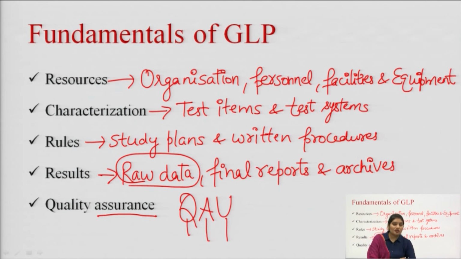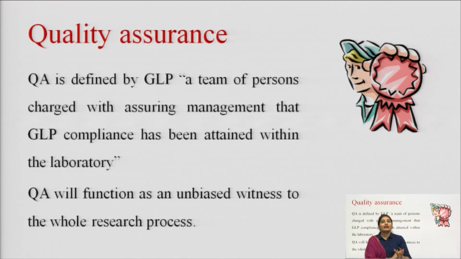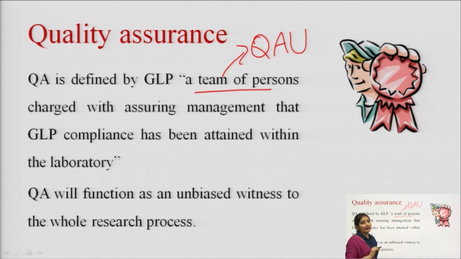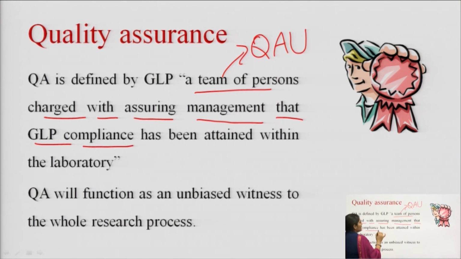Last is quality assurance. So what is quality assurance? Quality assurance is defined by the GLP as a team of persons charged with assuring management that GLP compliance has been attained within the laboratory. This team is known as the QAU, Quality Assurance Unit. According to the GLP, it is a team of persons charged with assuring management that GLP compliance has been attained within the laboratory.